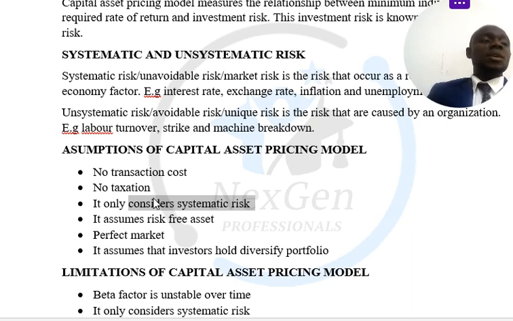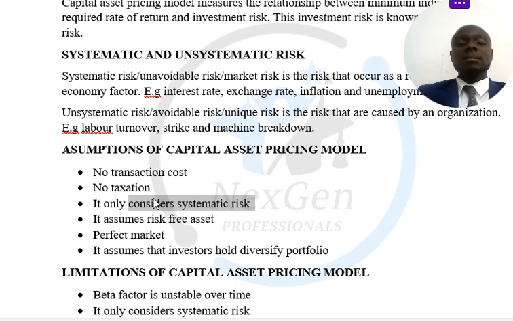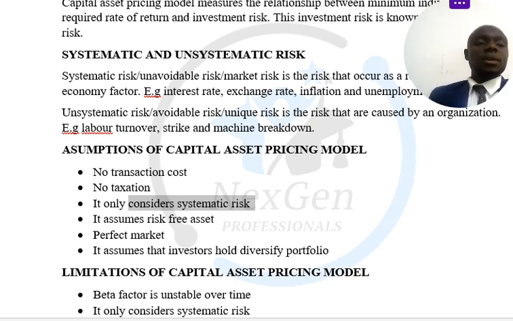So it assumes that investors hold diversified portfolios, which means it's assumed that you can actually diversify that one stock or one share that you bought in Fidelity. How? You can only diversify when you have like two to three. Then you can say, okay, you are actually diversifying, right? That is why one of the purposes of a portfolio is diversification, to minimize investment risk and maximize investment return. So thank you.